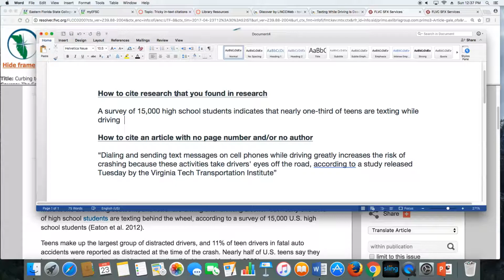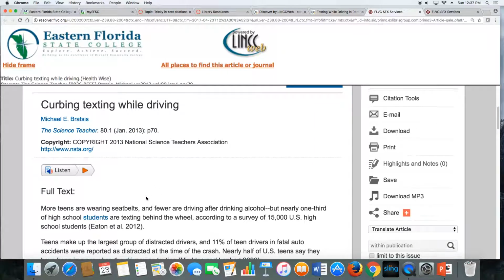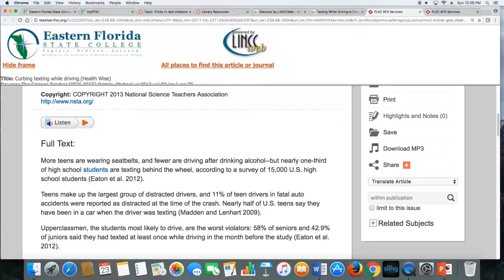First, we're going to look at how to cite research that you found within research, and no doubt this is going to happen all the time. So here I have an article called Curbing Texting While Driving. We can see here that it's written by somebody named Michael E. Brotzis, and it appears in a journal called The Science Teacher. It's on page 70. So as I read this article, I found a piece up here that I thought would be pretty helpful in building a paper.